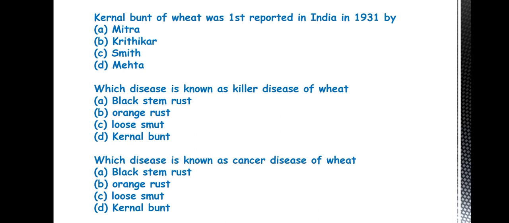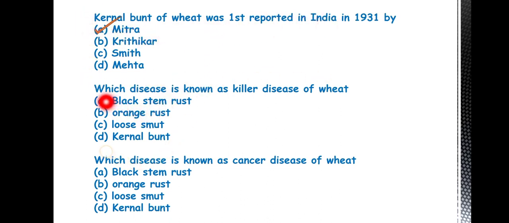Okay. Next question is, Karnal bunt of wheat was first reported in India in 1931 by? So the answer is A, Mitra. The scientist reported bunt of wheat in India at Karnal, so that's why it is known as Karnal bunt of wheat.